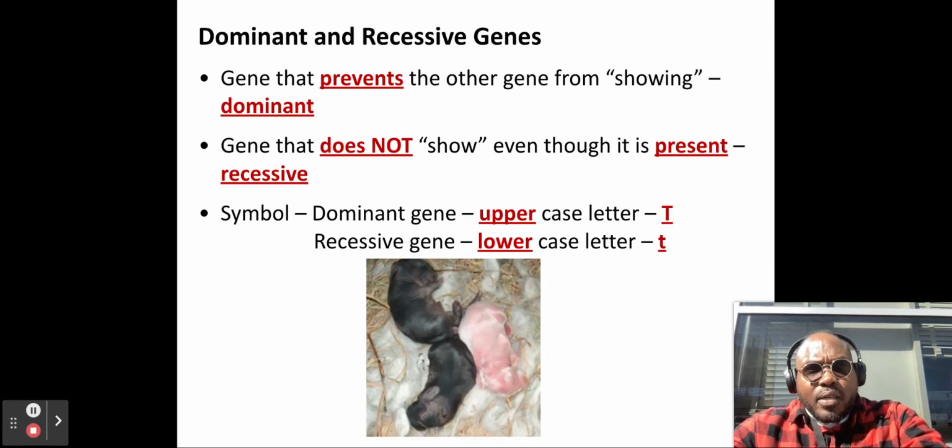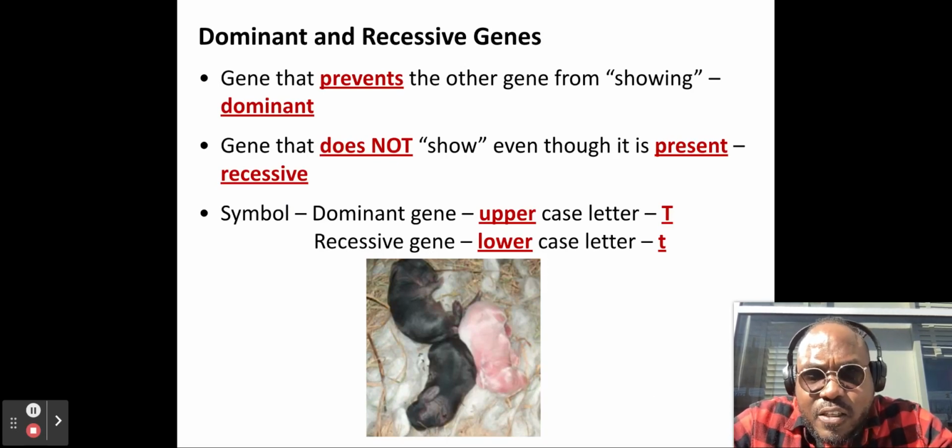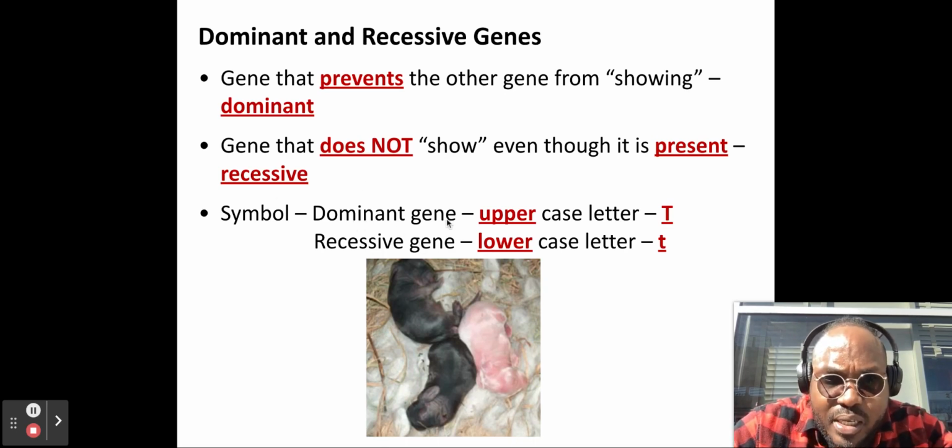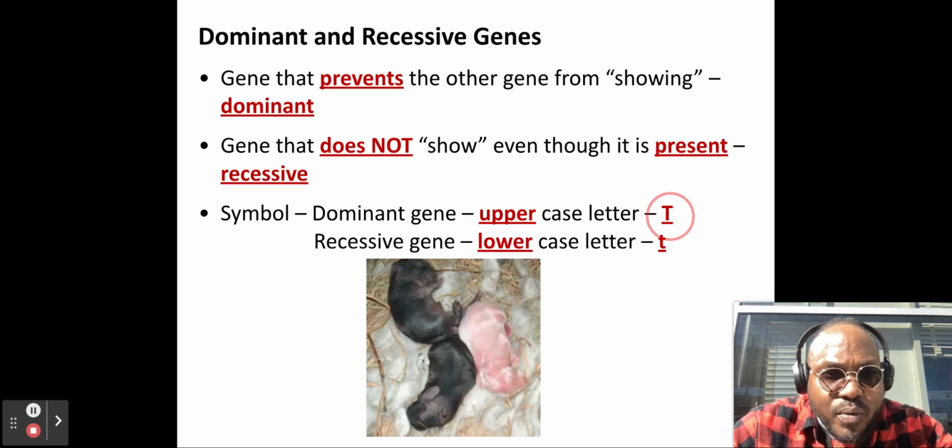All right, so we have a concept called dominant and recessive genes. A dominant gene is a gene that prevents the other gene from showing. If a gene prevents another gene from showing, that gene is dominant. A gene that does not show, even though it is present, is recessive. And you need to pay attention to this because dominant genes are always represented by an uppercase letter, and recessive genes are always represented by a lowercase letter.